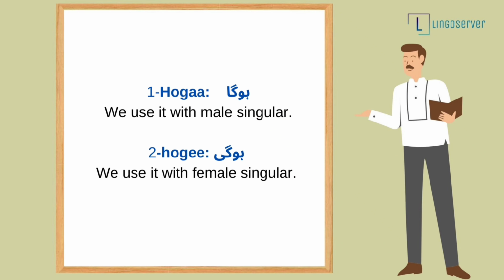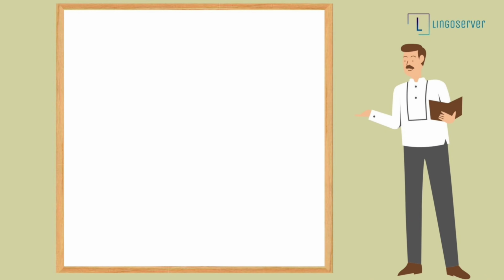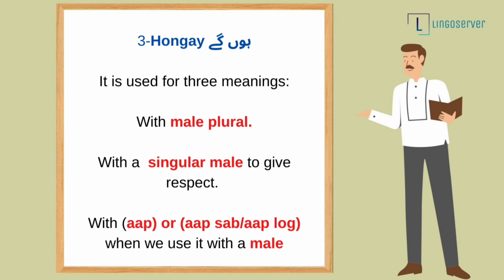We use hoga with male singular, while we use hogi with female singular. And the third one is honge. We use honge for three meanings. First, we use honge with male plural. Likewise, we use honge with the singular male to give respect, as well as with aap or aap sab or aap log when we use it with male.